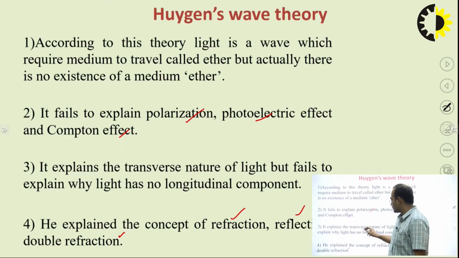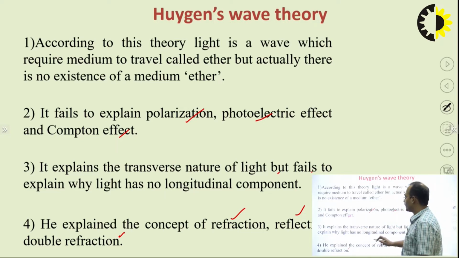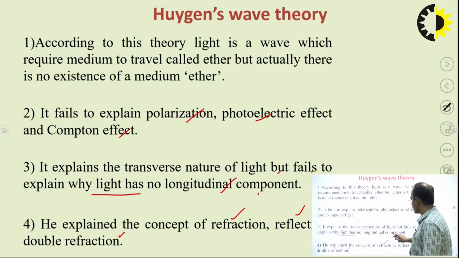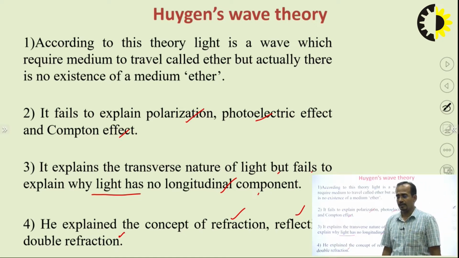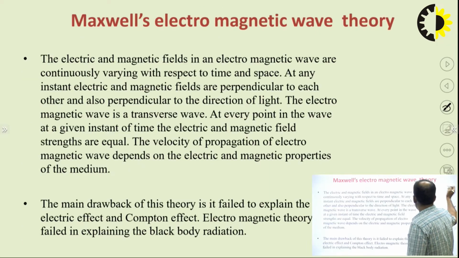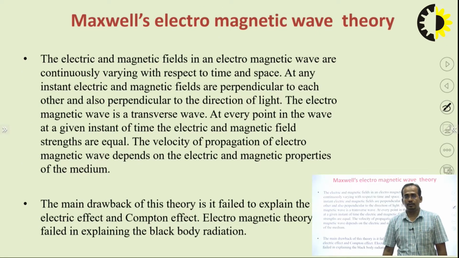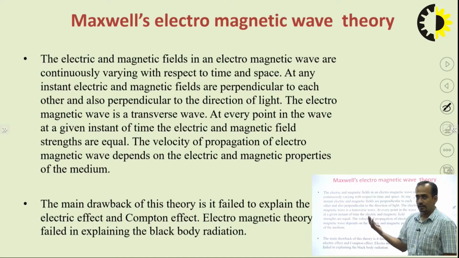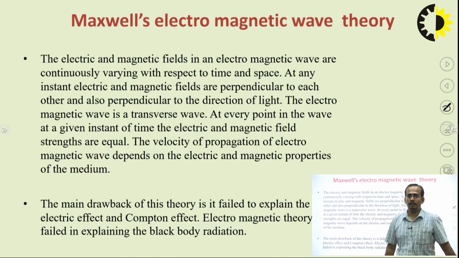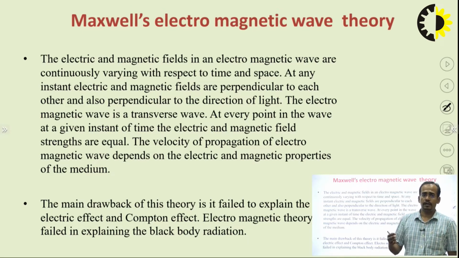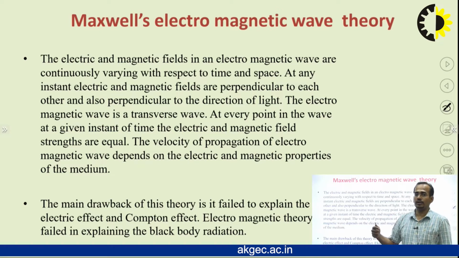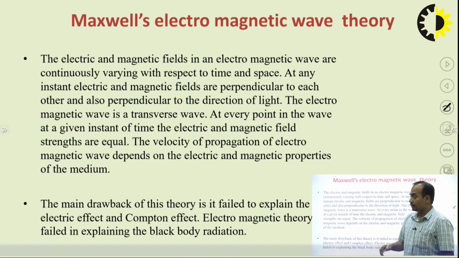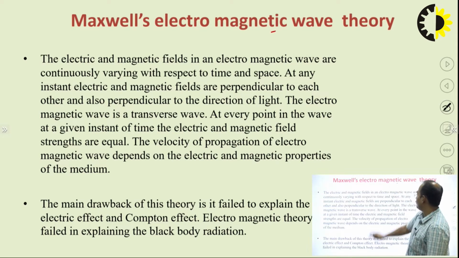It also explains the transverse nature of light, but fails to explain why light has no longitudinal component. As I have already discussed the nature of light in the previous lecture, you can see from there. Now, Maxwell's electromagnetic wave theory. Up till now we have seen that Newton's theory was unable to explain phenomena of light like reflection, refraction and polarization, and Huygens' wave theory was unable to explain polarization, but able to explain reflection, refraction and double refraction. The next theory was given by Maxwell, that is the electromagnetic wave theory.